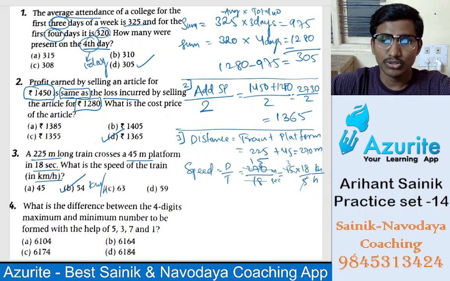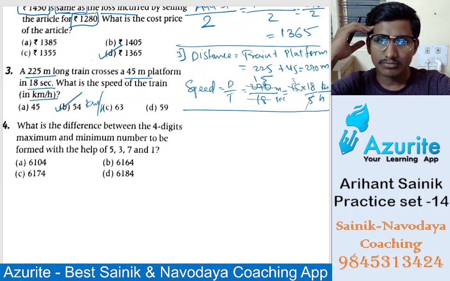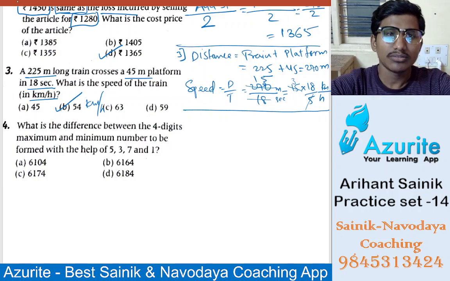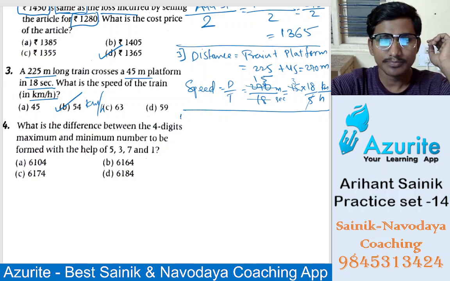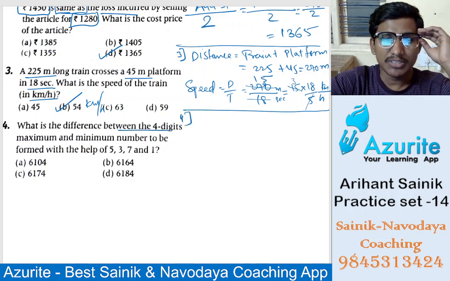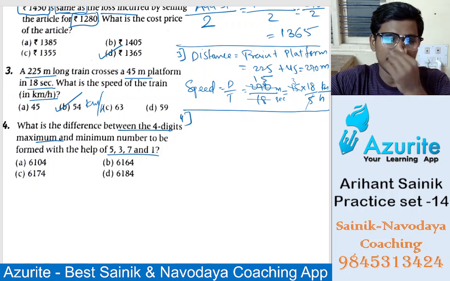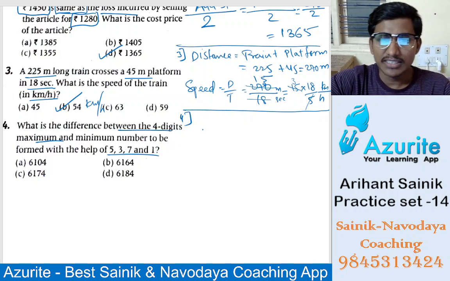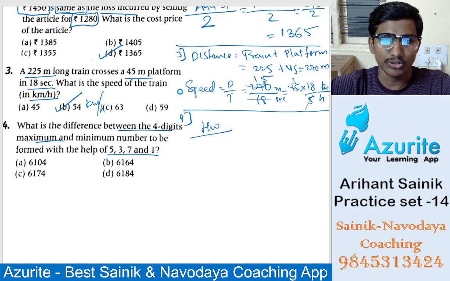Okay, good. So the next question is the fourth question. It is also an easy question. What is the difference between the 4-digit maximum and minimum number formed by this? The greatest and the smallest, you do it as homework. This is easy, I will not explain. Understand? Okay, good.